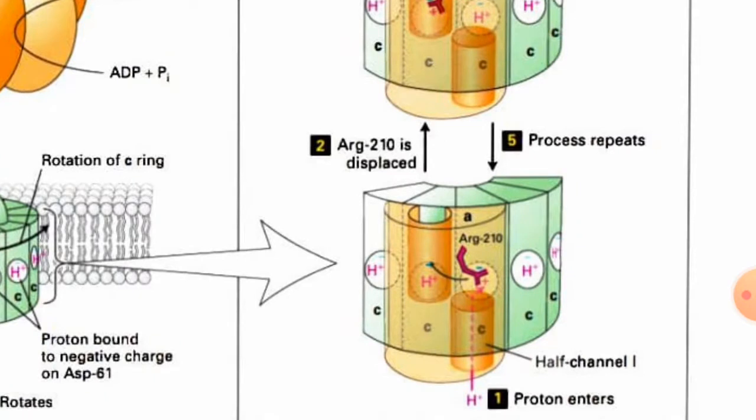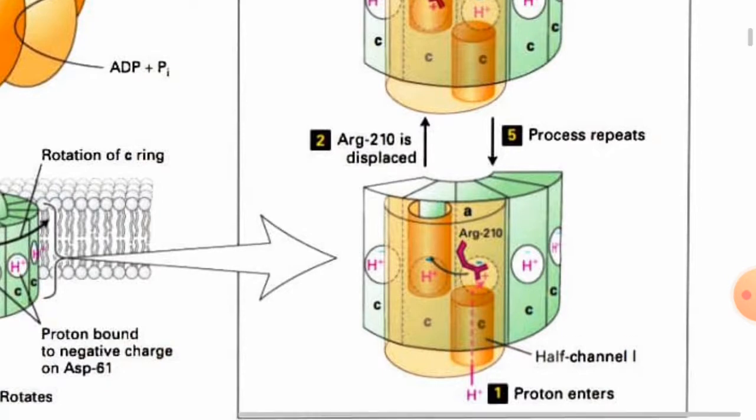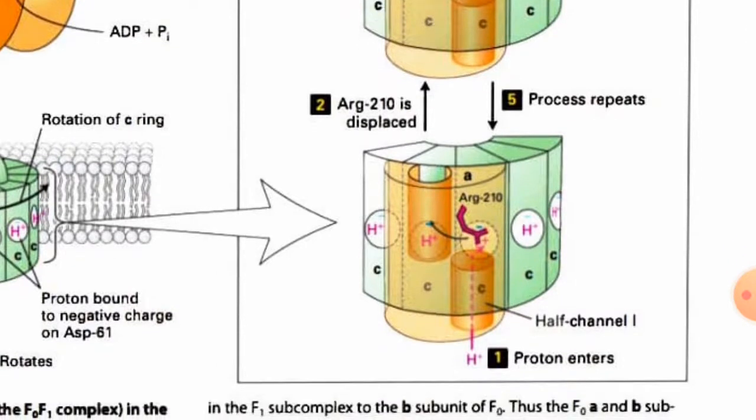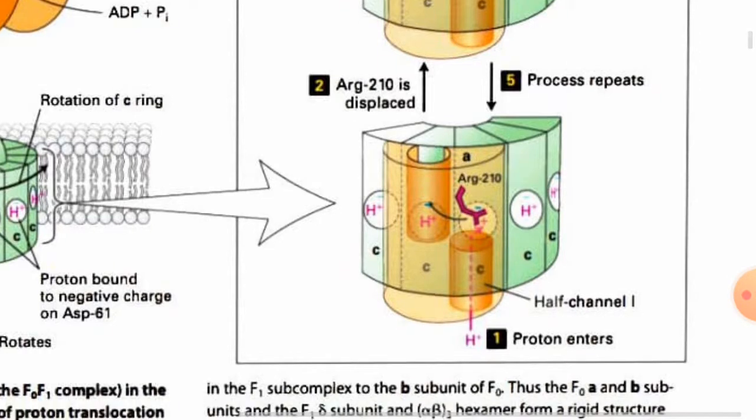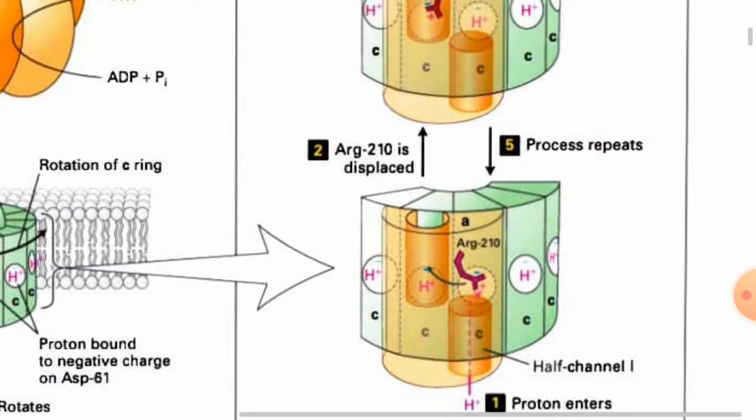The positive side chain of the arginine displaces the proton bound to aspartate 61 of the adjacent c subunit. This displaced proton is now free to travel through half channel 2 and out into the cytoplasmic medium. Thus, when one proton entering from half channel 1 binds to aspartate, a different proton is released. It is very interesting how this is possible.